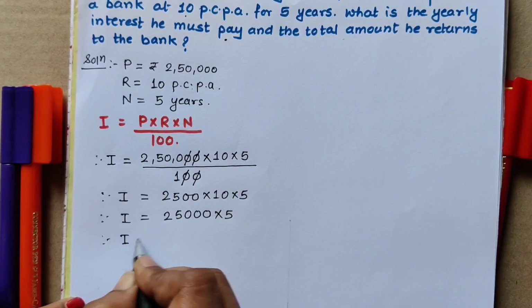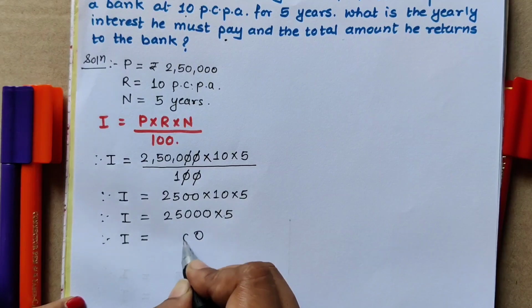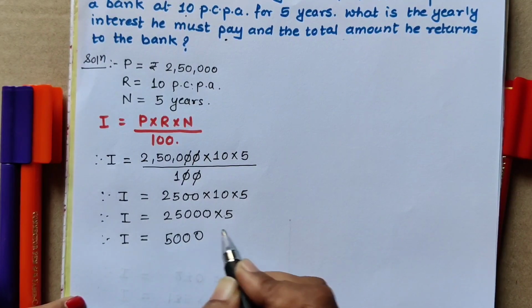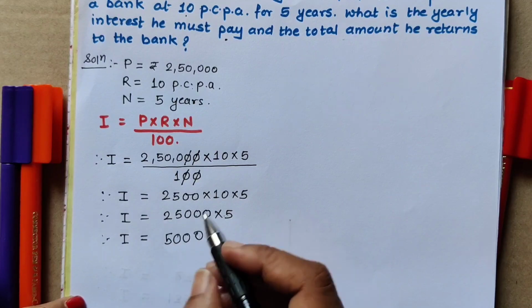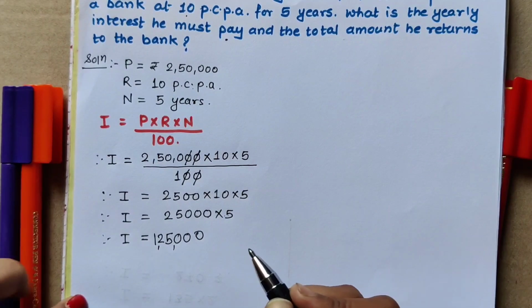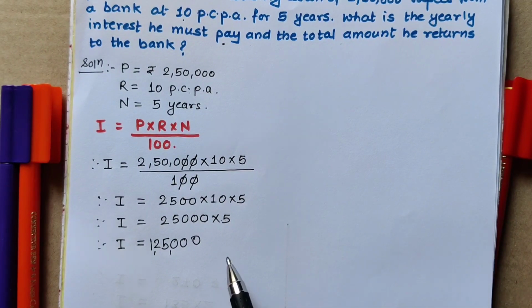I as it is I am going to write on the left hand side. 5 zeros are 0, 5 zeros are 0, 5 zeros are 0, 5 5s are 25, 5 written, 2 carrying. 5 2s are 10, 10 plus 2 is 12. So 1,25,000 is the interest. Okay, now we have to find the total amount he received.